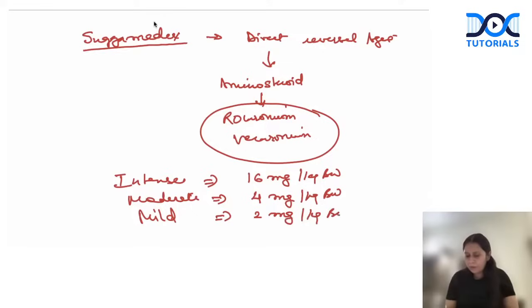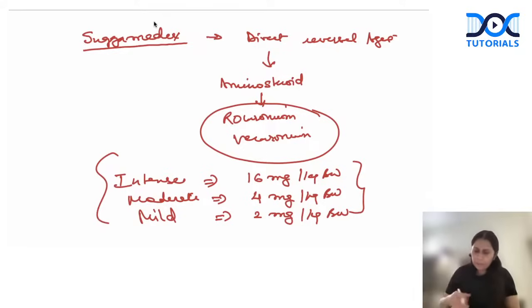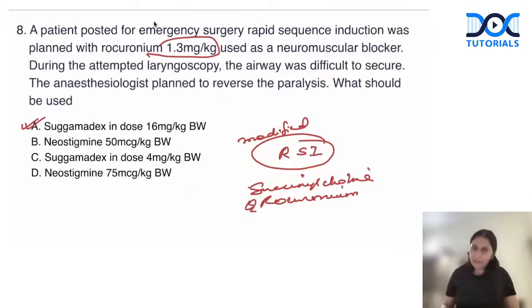So why am I giving you the doses? Because last time in the INICET exam, a question was asked on Sugammadex. So maybe if they go one step further, they can ask the dose for mild, moderate, and intense block. Since it's a new drug and very commonly we are using it for reversal, keep the dose in mind in case it is asked. Not very difficult to remember: 2 for mild, 4 for moderate, and for intense, 16 milligram per kg body weight. It's a direct reversal agent, Sugammadex. So the answer is A for 8.